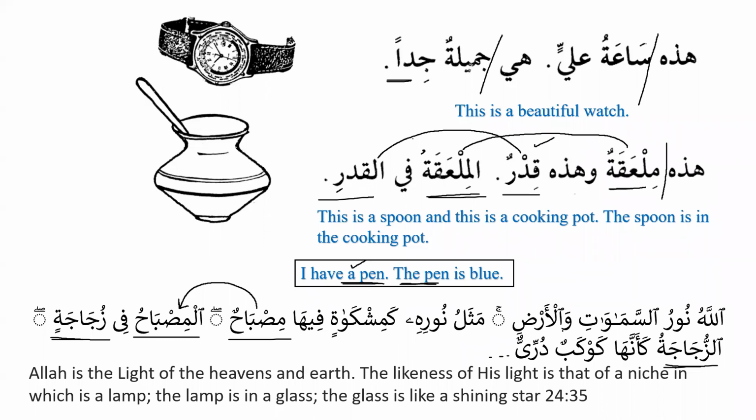Apart from the meaning, maybe you don't know the meaning of all of them, but now you can see over here that Allahu Ismul Jalala is subject. First of all, it's a nominal sentence. Why is it a nominal sentence? Because it starts with a noun, right? And then Allahu is subject. And then we have predicate Nurus Samawati wal Ard. Okay. Nurus Samawati wal Ard.